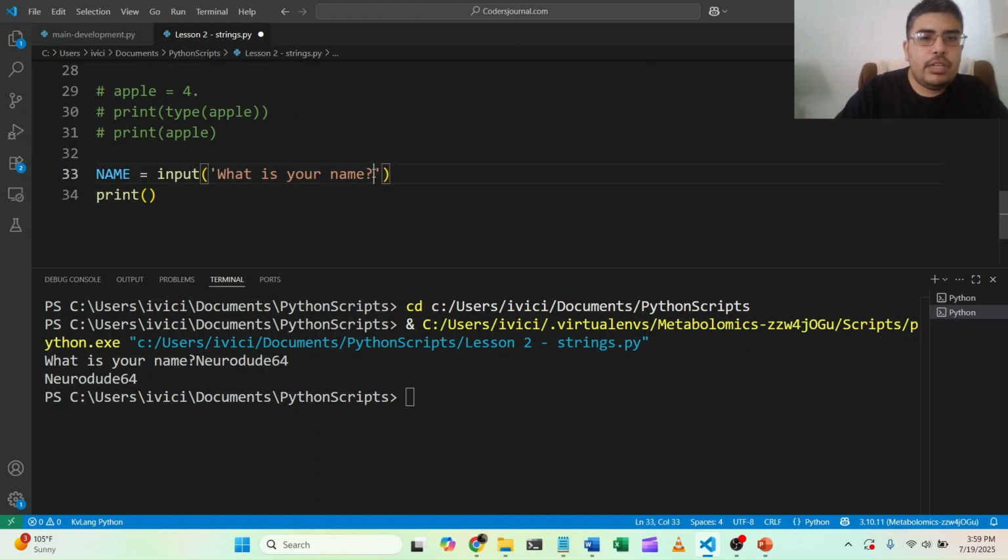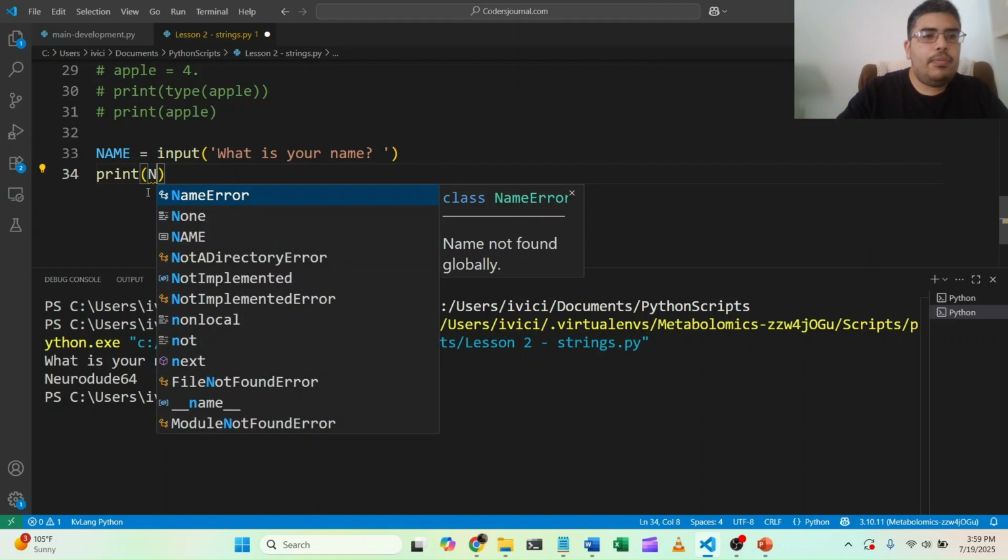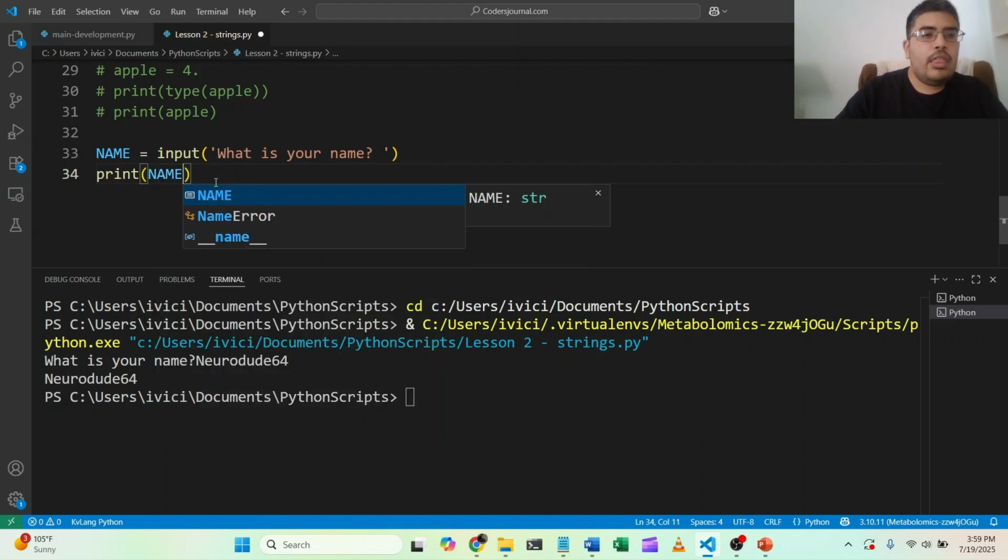Also, we're going to put a space here because I noticed that right after the question mark, it asks for the name immediately. In this case, I want to put a space. It'll have a space before the user will input something. In this case, the user is me. All right, and then we're going to print. Let's print name first, and then we'll change stuff up.